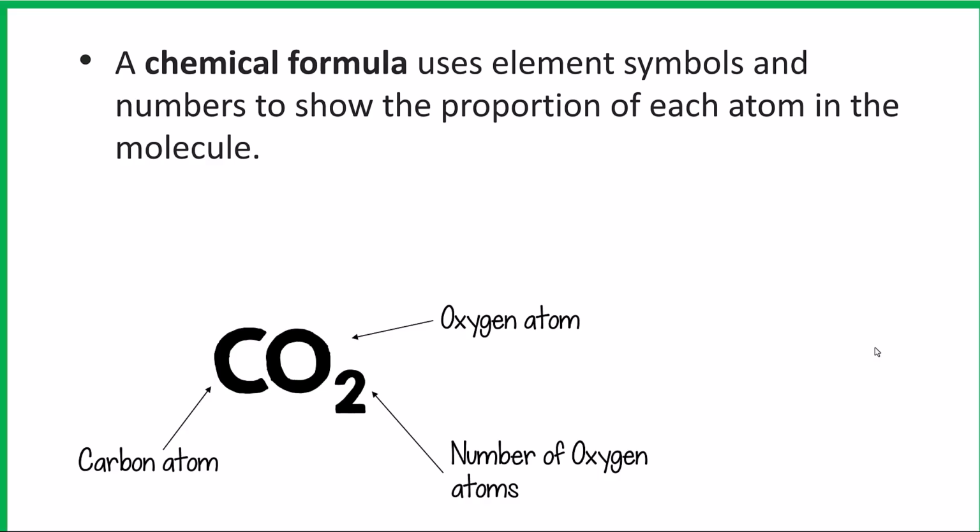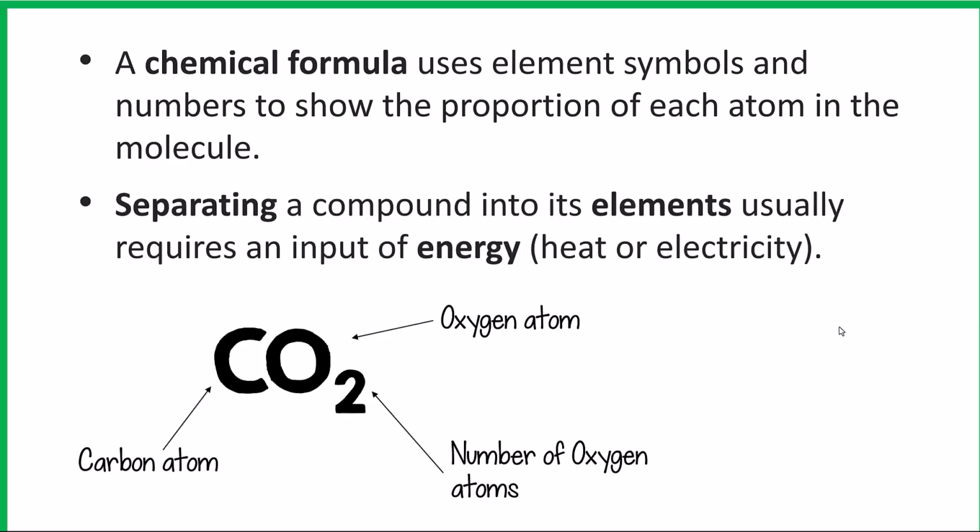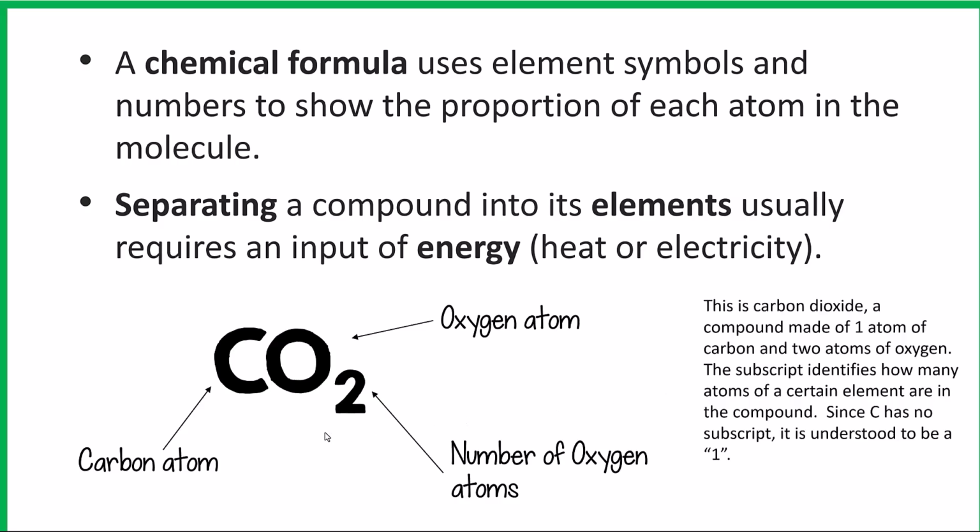A chemical formula uses element symbols and numbers to show the proportion of each type of atom in the molecule. And separating a compound into its elements usually requires an input of energy through heat or electricity. So this is carbon dioxide, the formula for carbon dioxide.